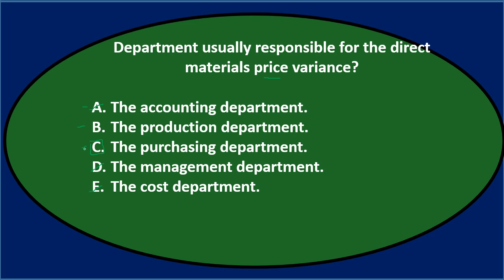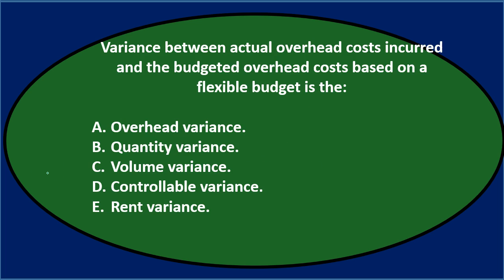Department usually responsible for the direct materials price variance, C, the purchasing department. Next question. Variance between actual overhead costs incurred and the budgeted overhead costs based on flexible budget is the A, overhead variance, B, quantity variance, C, volume variance, D, controllable variance, E, rent variance.